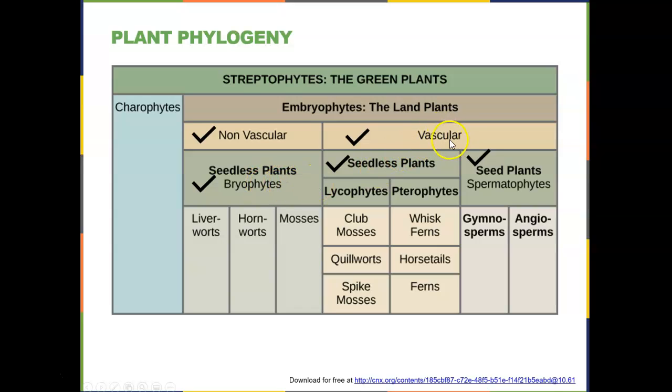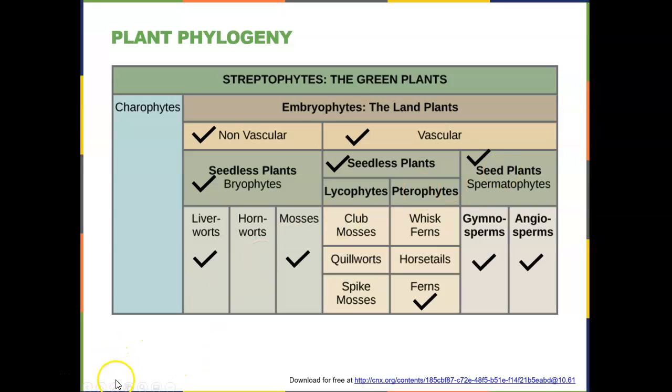If we take a look at the vascular plants and how we subdivide them, we have both seedless plants and seeded plants. So we have seedless plants only in the non-vascular, but we have seedless and seeded plants in the vascular group.